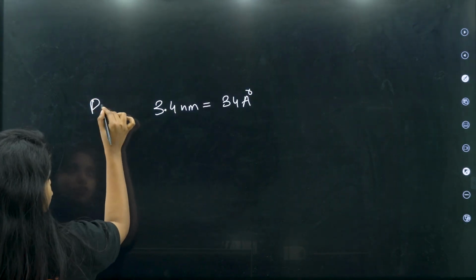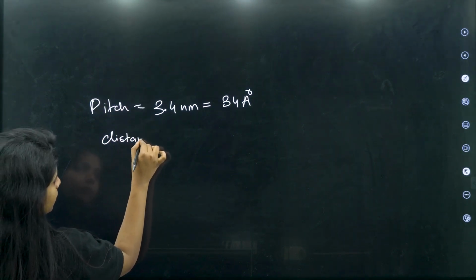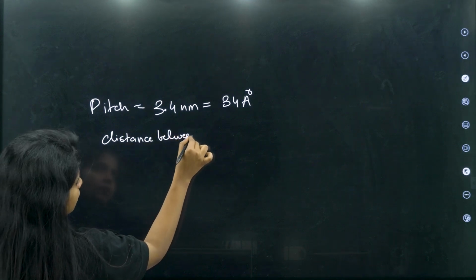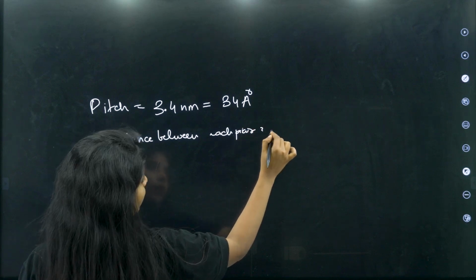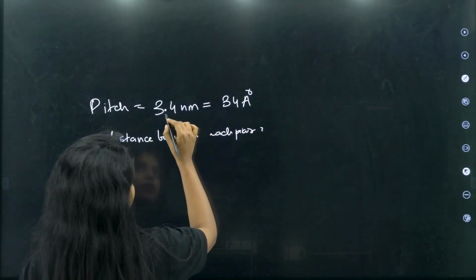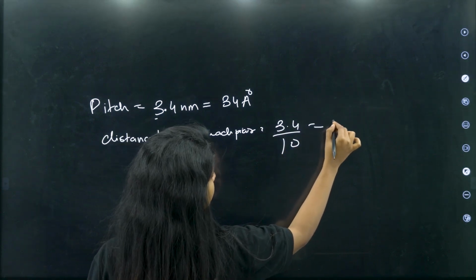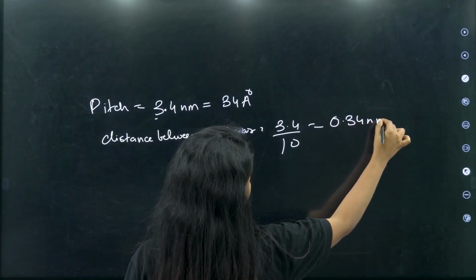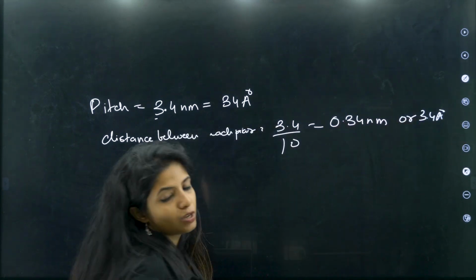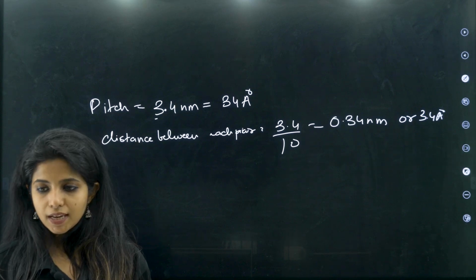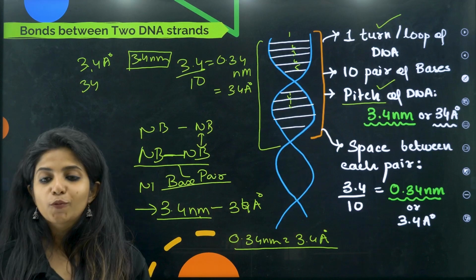If you are asking for the distance between each pair, then it will obviously be less, because you have 10 of them in this. You have 10 base pairs, so 3.4 divided by 10 is 0.34 nm or 3.4 Armstrong. Will you remember it? It's again a very important piece of information. So I hope you understood this as well.